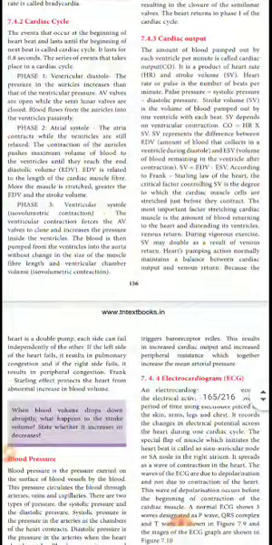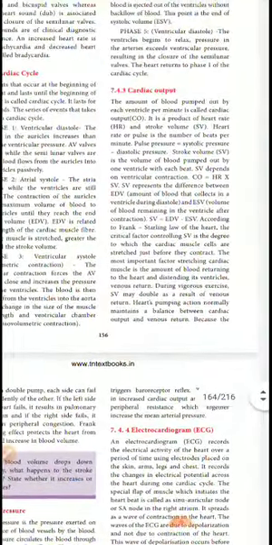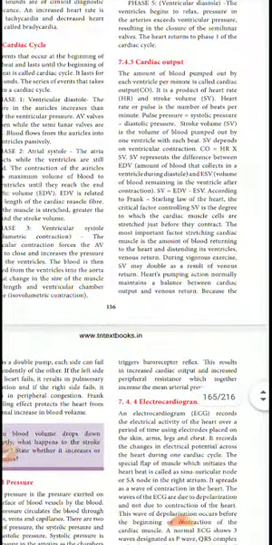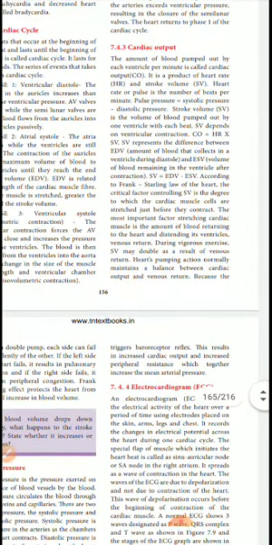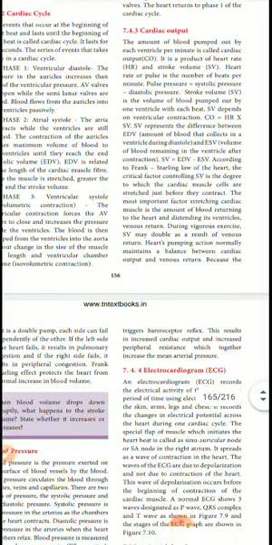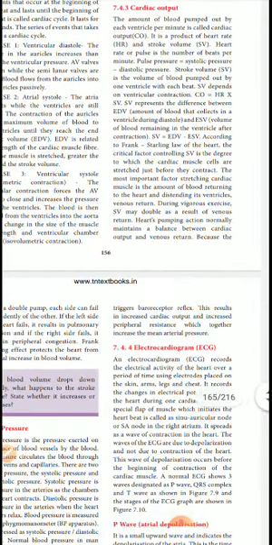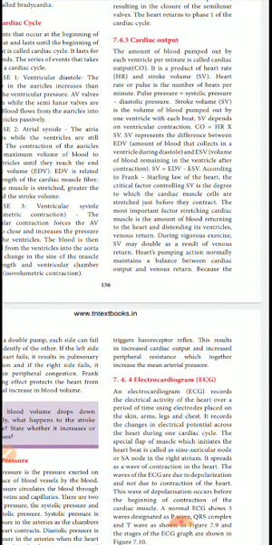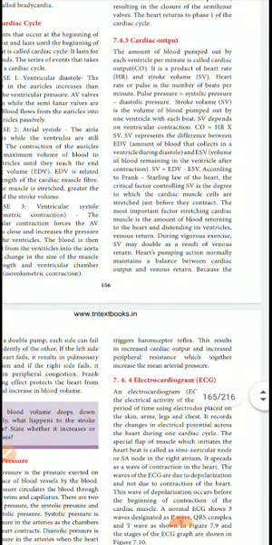Next we go for the cardiac output. It depends on SV, the stroke volume. So the cardiac output, CO. HR means heart rate. Pulse pressure is equal to the systolic pressure minus the diastolic pressure. That is only for cardiac output. So SV means stroke volume. CO means what? Cardiac output. HR means what? Heart rate. SV means stroke volume.